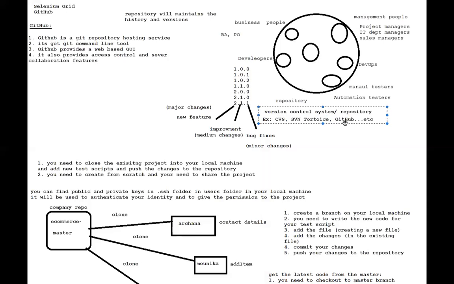It will maintain the history and versions of each and every individual file as well. If you changed one file 3 months ago and you want to go back and check it, you can check each and every file, not only the project as a whole.